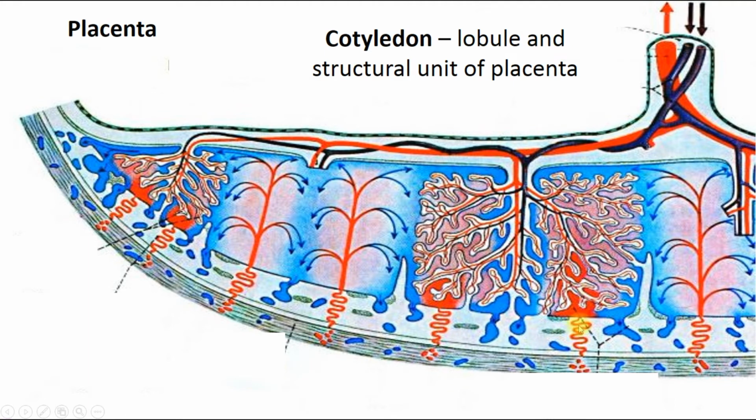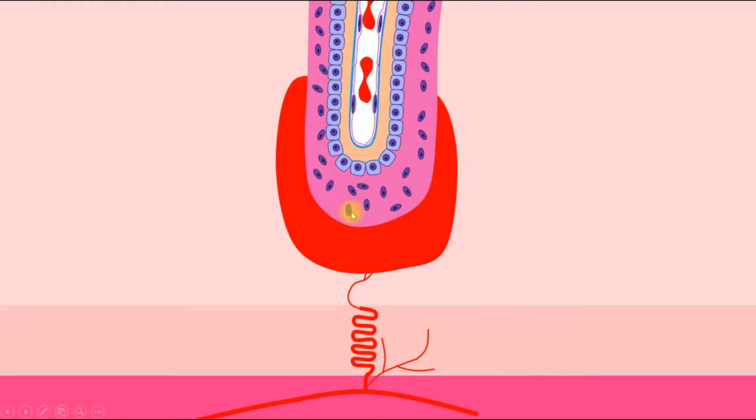It's endometrium with spiral arteries. They carry blood here. It circulates here. It gives oxygen and receives carbon dioxide from the embryo. And those substances pass through the wall of villi. And after that, venous blood goes to the venous blood vessels. And here we can see the placental barrier, which provides gas exchange between the embryo and mother. All substances pass through this barrier.